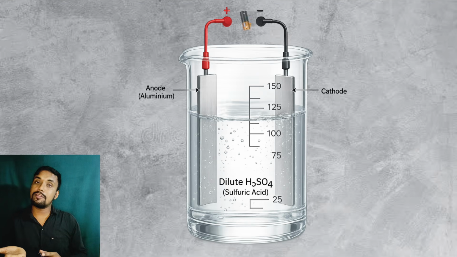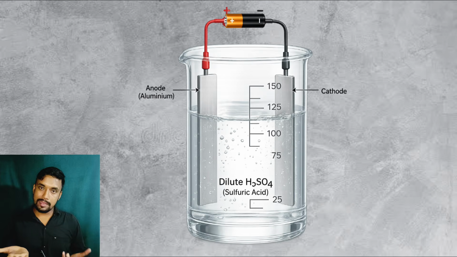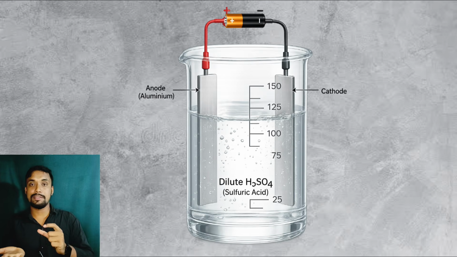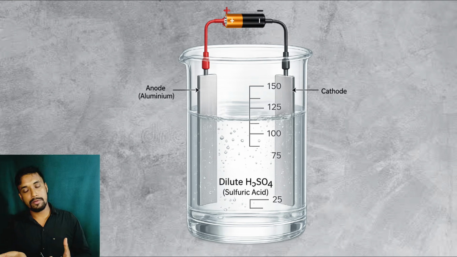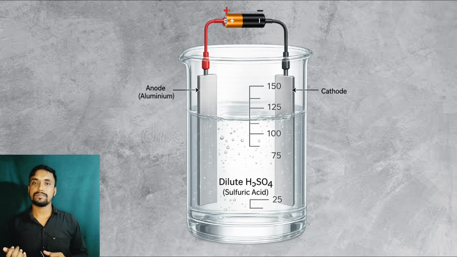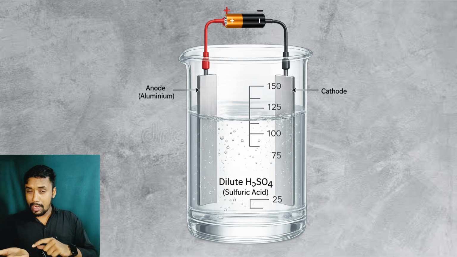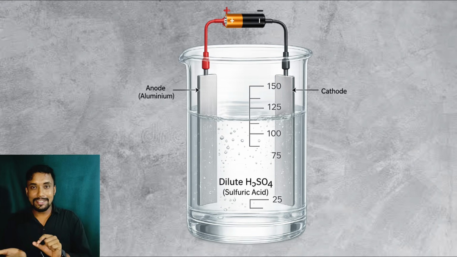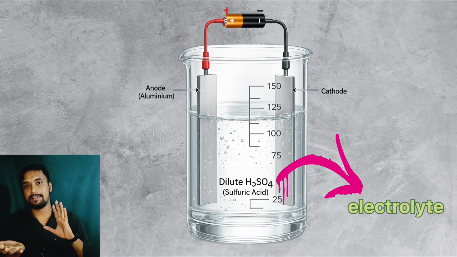One rod is connected to the positive side. As I said earlier, the positive side is called anode. That means the rod connected with the positive side is called the anode, and the rod connected with the negative side is called the cathode. Got it? Simple. To complete the circuit, electricity must flow through the sulfuric acid, I mean through the solution, which is called the electrolyte. Got it?